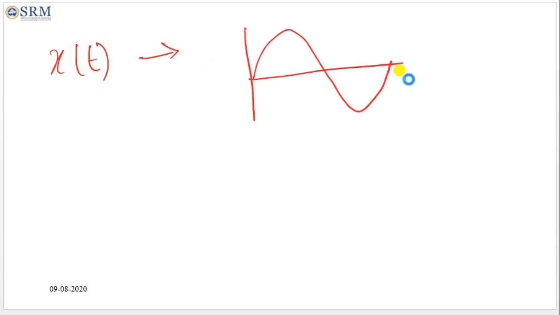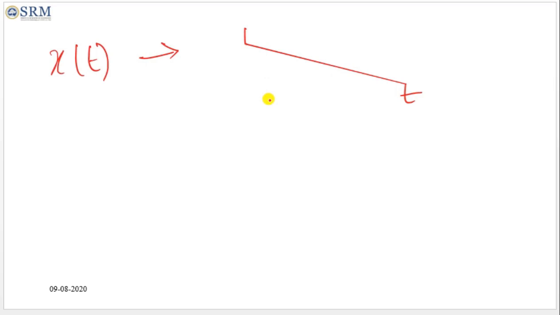For signal representation, the input signal is x of t, which is the analog signal as a function of the time t. It is continuous in both amplitude and time.